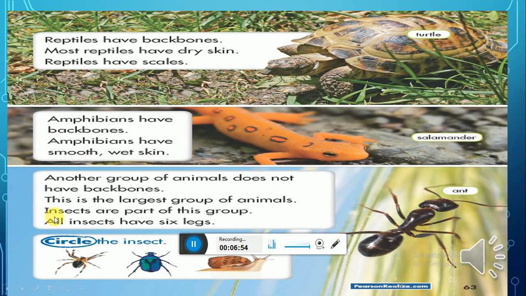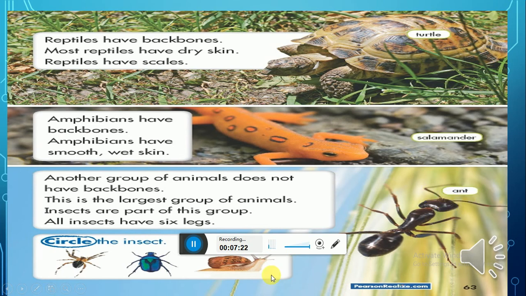Insects are part of this group. All insects have 6 legs. Let's count together the legs of the ant. 1, 2, 3, 4, 5, 6. Those are 6 legs. Ants and insects have 6 legs. Okay, teacher, what are those? Those are not legs. Those are antennae.